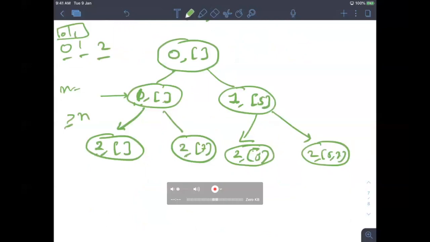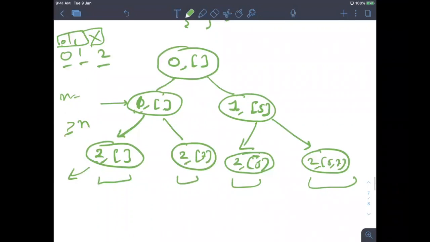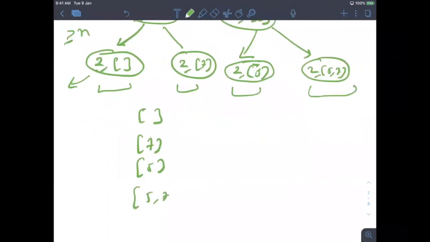So we are discussing some recursion problem. At the 0th index, 1 index, and now there is nothing at index 2, so it will be a terminating condition in the code. Now you can see these are my 4 subsets: one is the null set, one is 7, one is 5, and one is 5 7. I print a subset when I am at the last index, meaning I have seen all the numbers. Now let's look at the code and you will understand more.